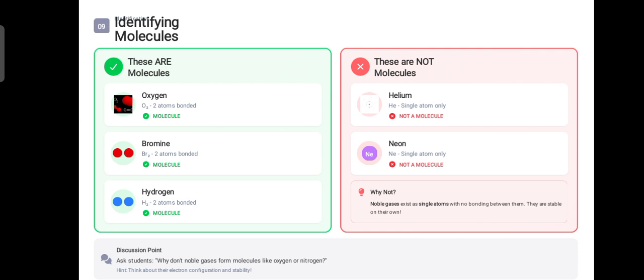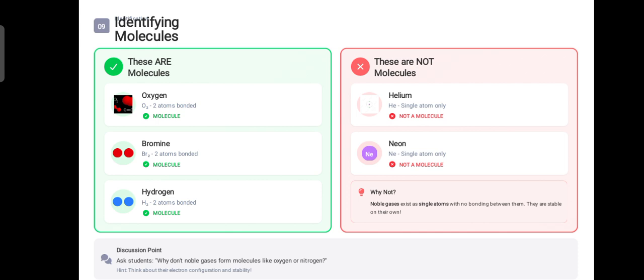So the first option that is given to you is oxygen, O2. Oxygen is made up of two atoms bonding together. And the next one is bromine, that is Br2. They are also made up of two atoms of bromine.